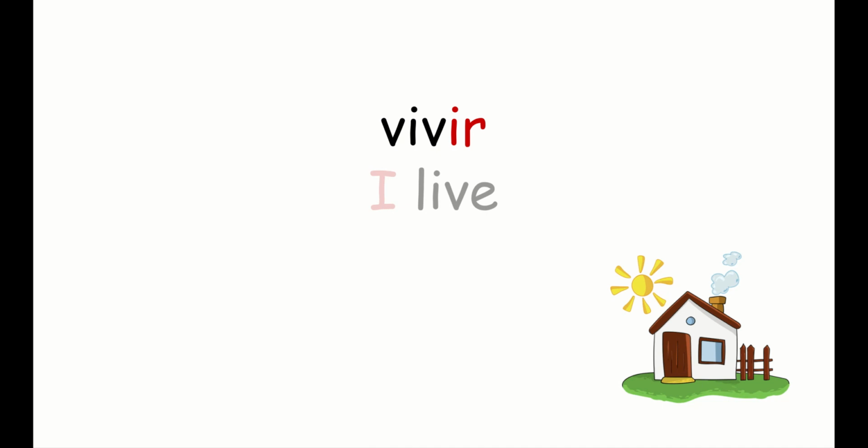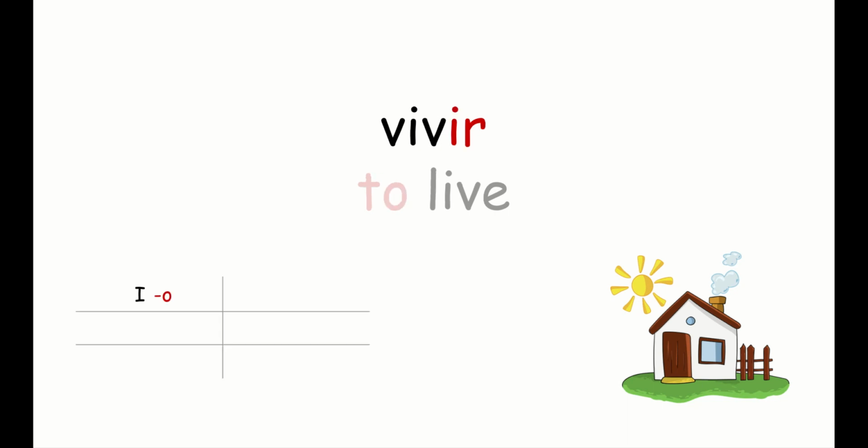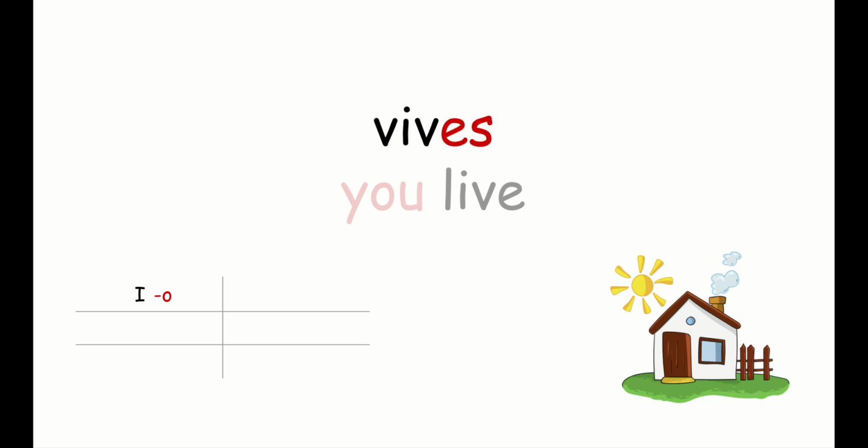So if we want to say I live, you can probably guess this based on what you learned about AR and ER verbs. You're going to take off the IR ending, and you're going to add the ending O. Vivo means I live. If you want to say you live, you're going to take off the IR ending, and you might guess that you would add an IS. But I'm going to throw a curveball at you. You're actually going to add an ES, vives. Vives means you live.